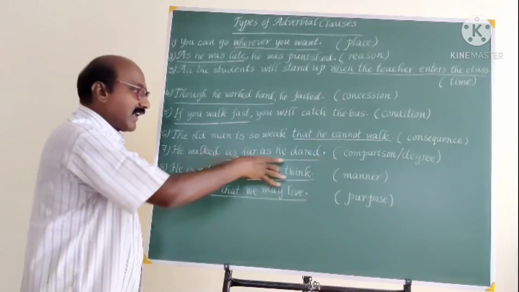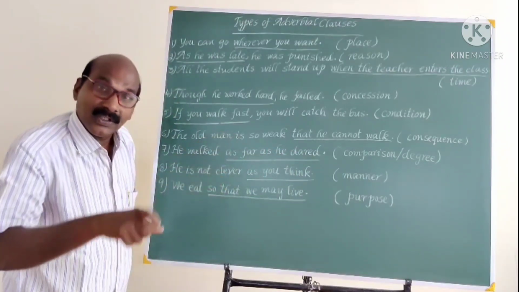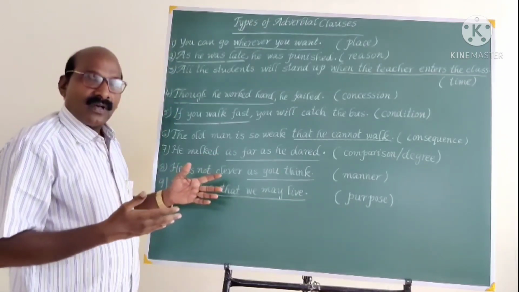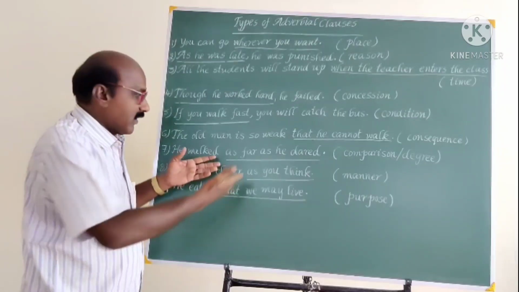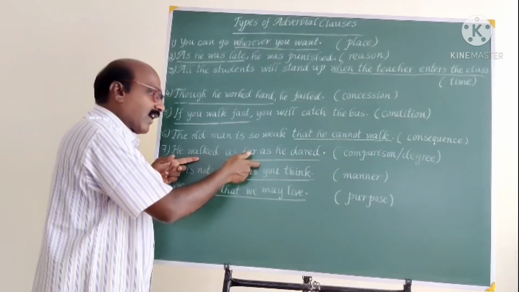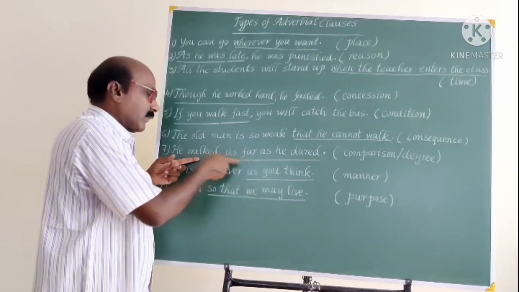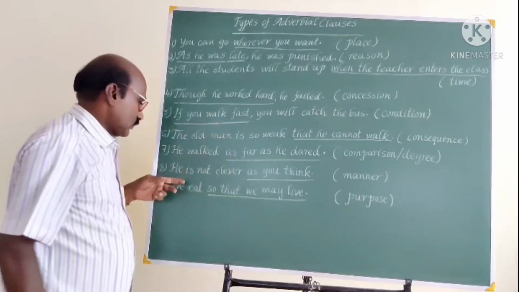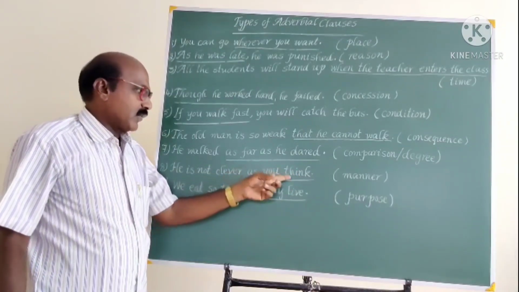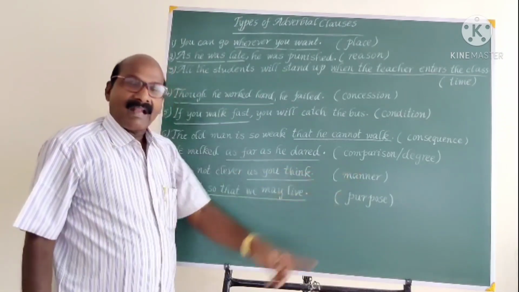And we can also say it is an adverb. How can it be an adverb, and how does this clause do the work of an adverb? See, he walked. How far did he walk? As far as he dared. So this clause gives the meaning of an adverb and it modifies this verb. He is not clever as you think. It is an adverbial clause of manner.